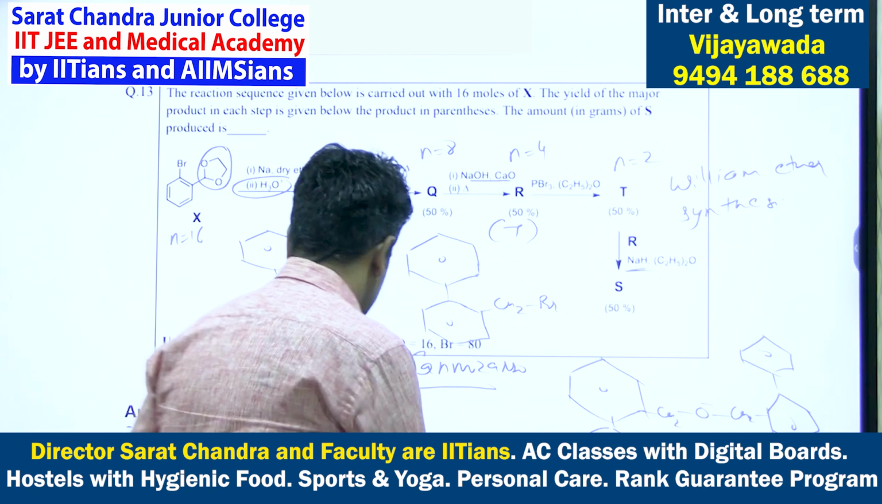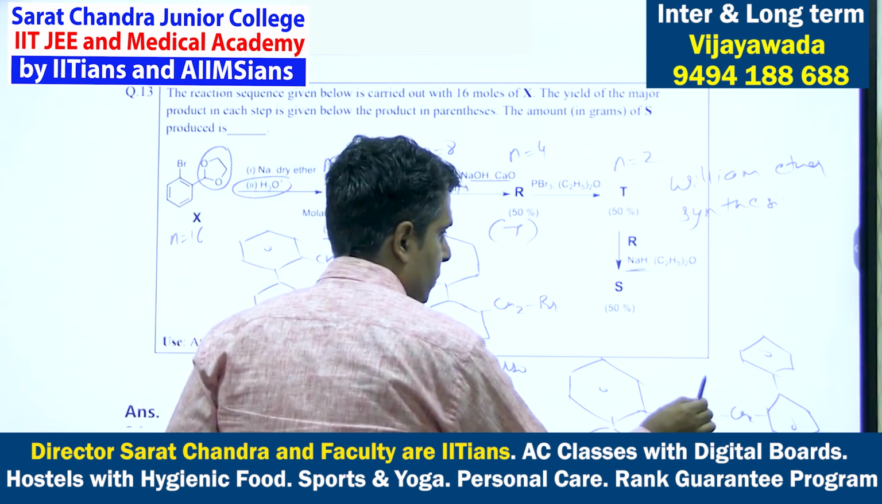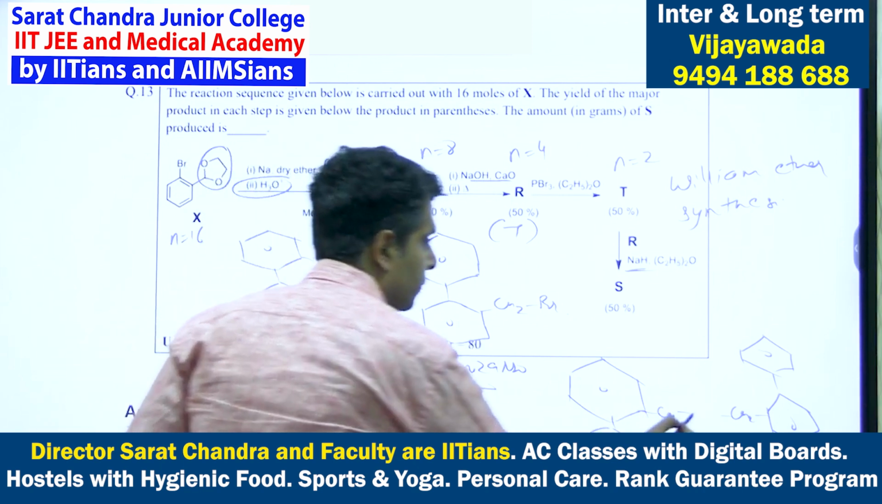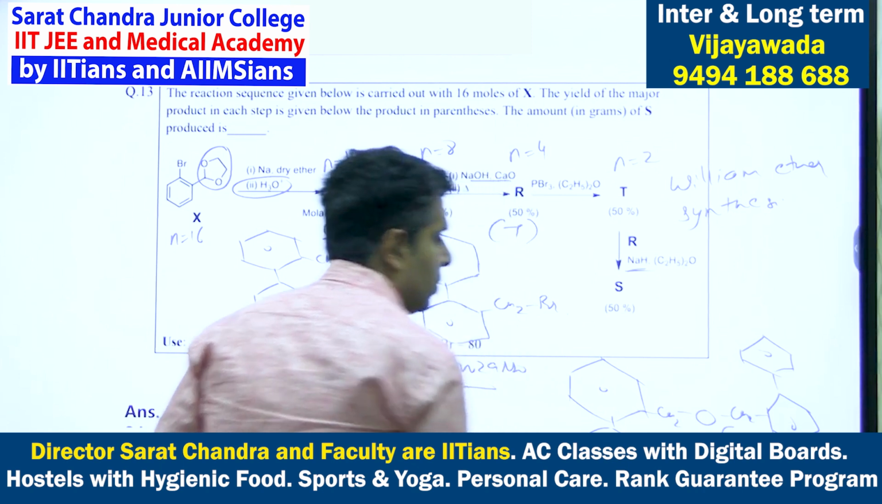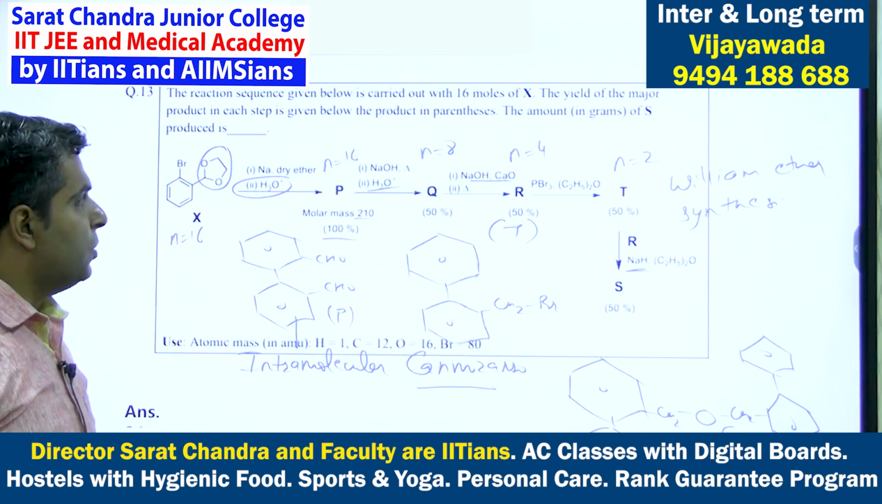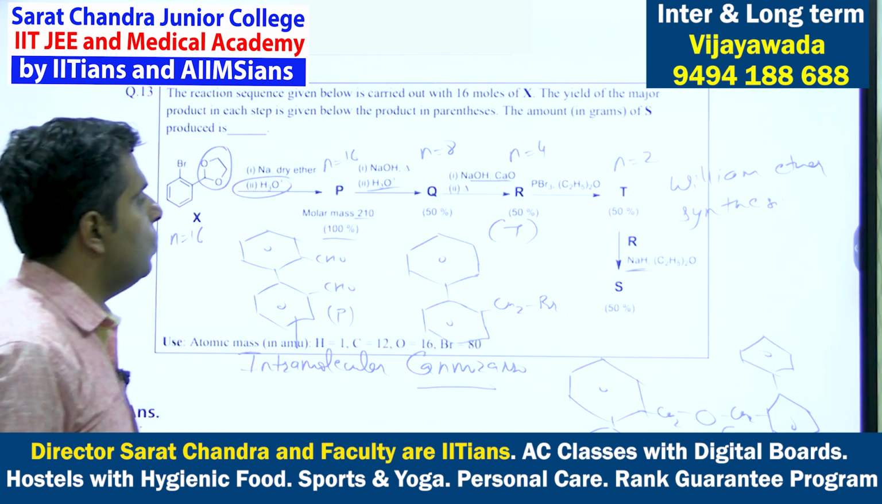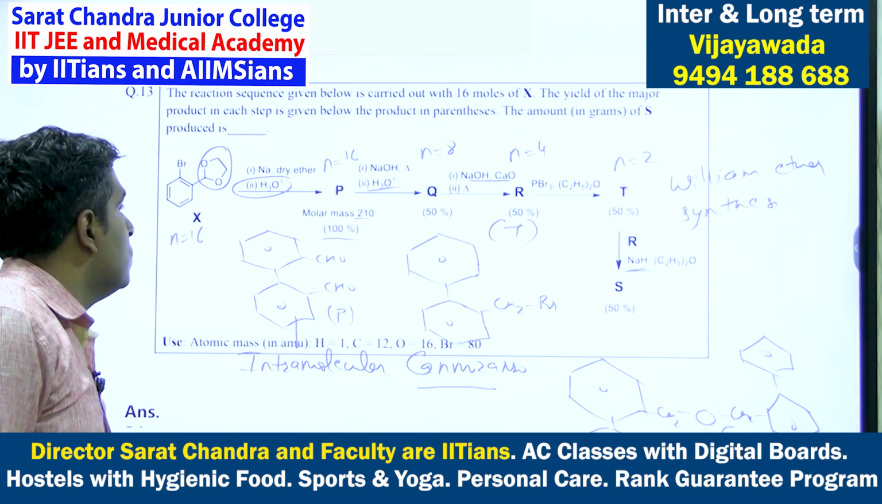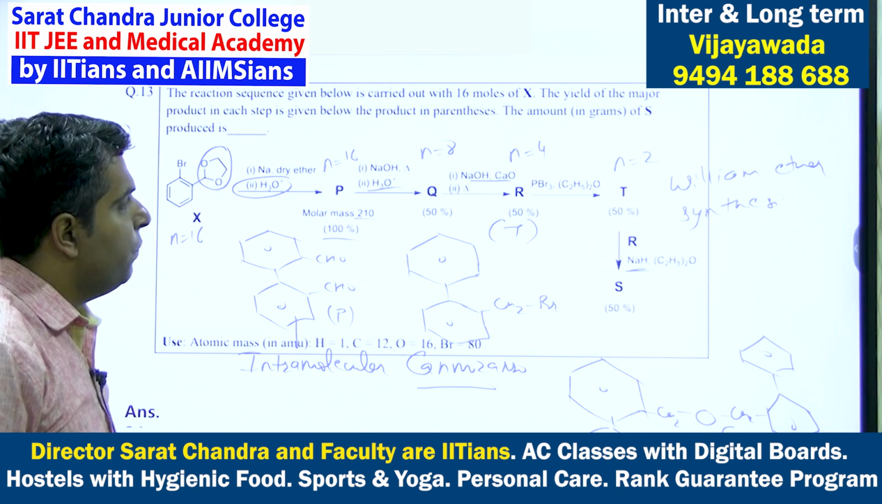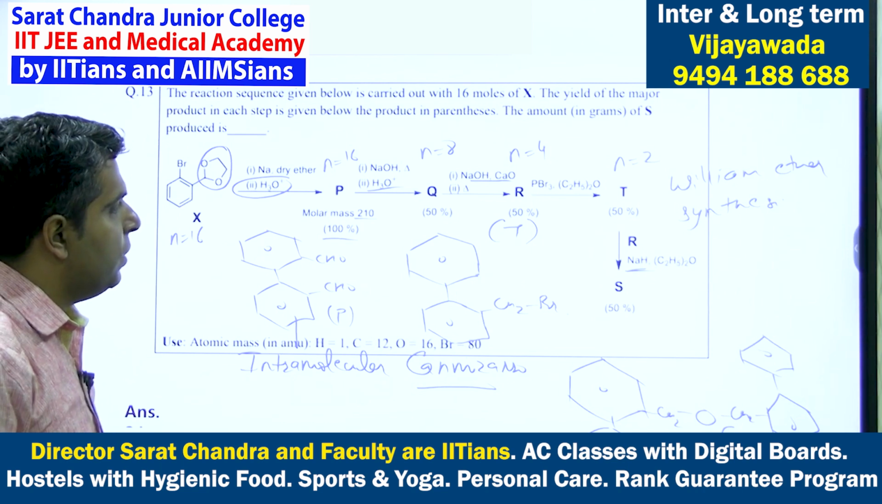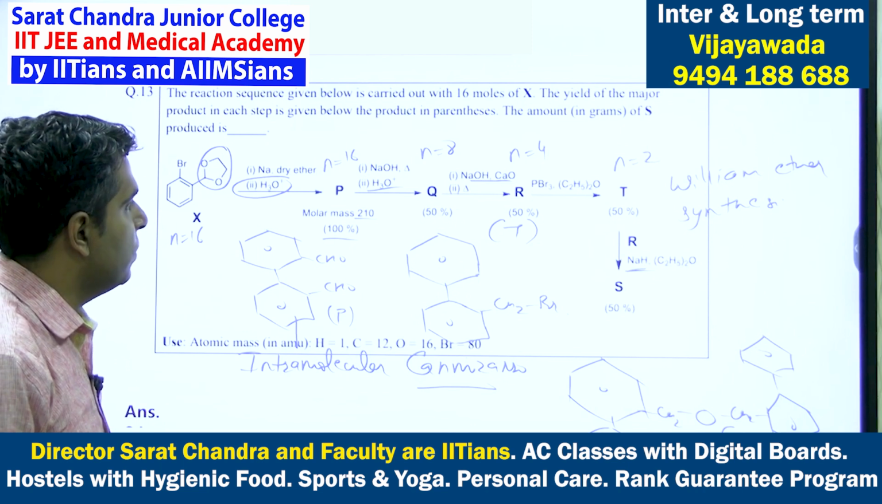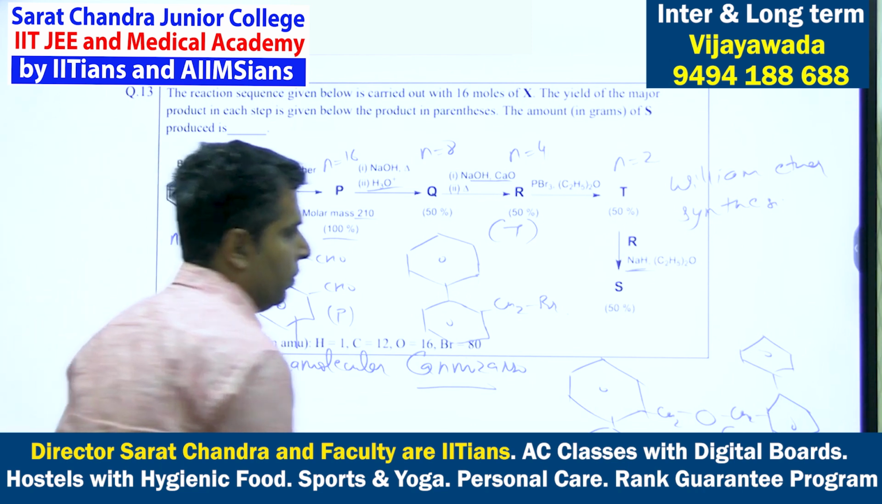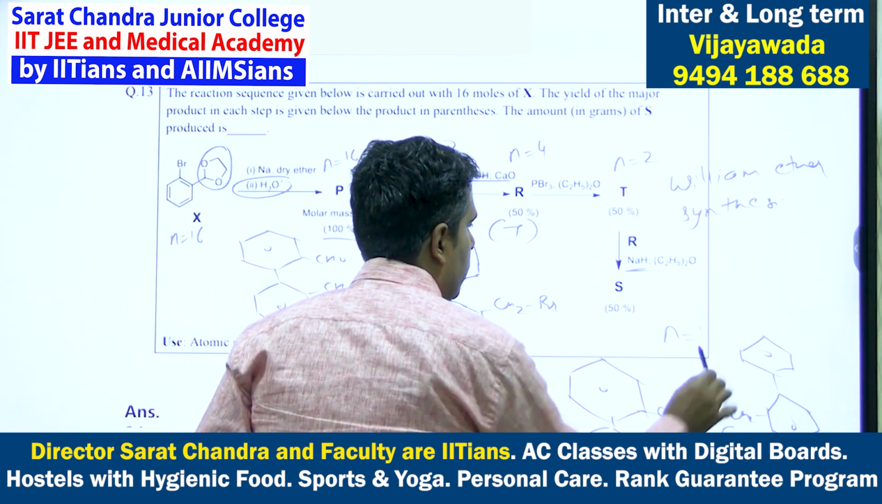So this will be the product, that is S. So this is S. So this is the S. Now if I am having 2 moles, if T is, now the yield of this reaction is also 50%. So over here 1 mole of S will be formed.